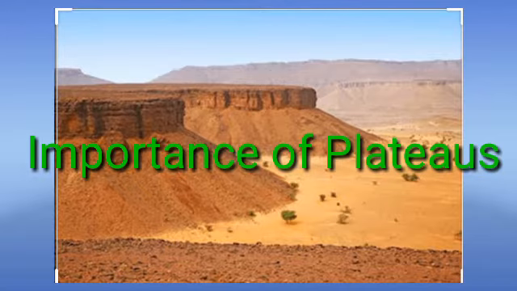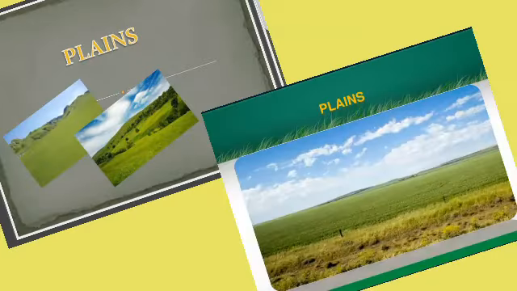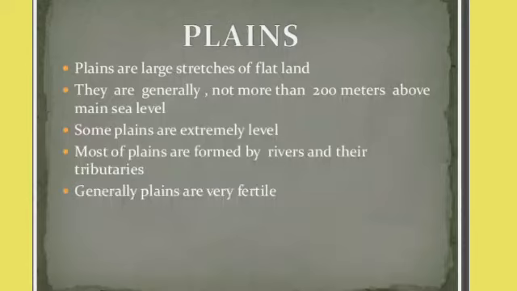Now let's learn about the next landform, plains. Plains are relatively flat and low-lying land with almost no difference between their highest and lowest points. The plains are large stretches of flat land, children, also called lowlands. They are generally not more than 200 meters above the mean sea level.